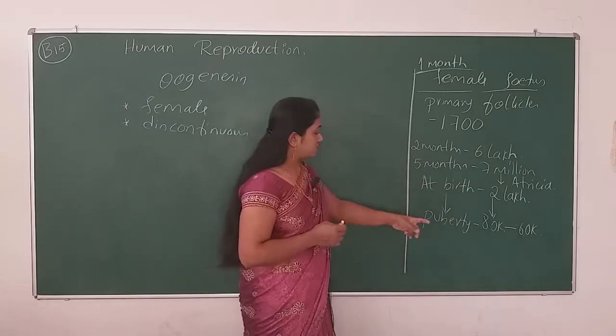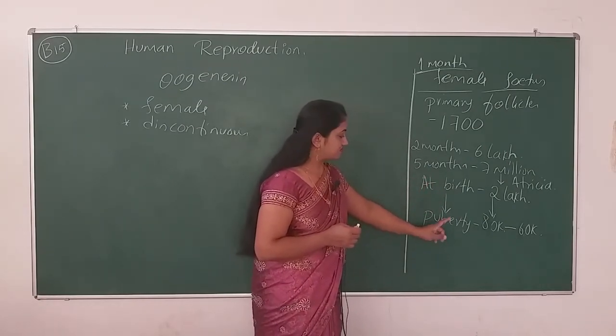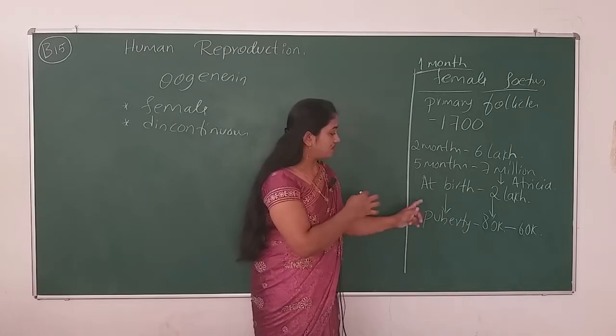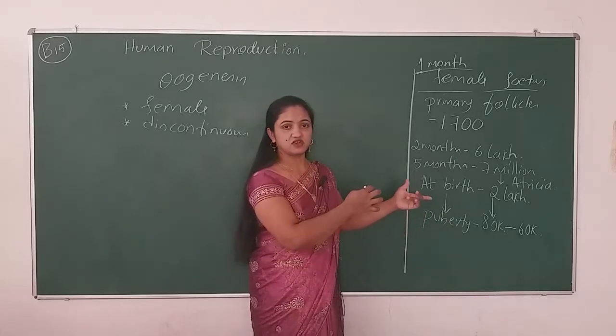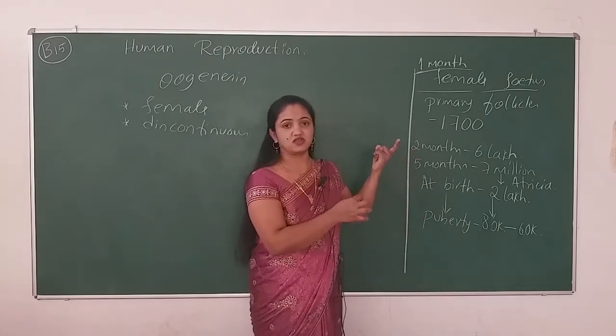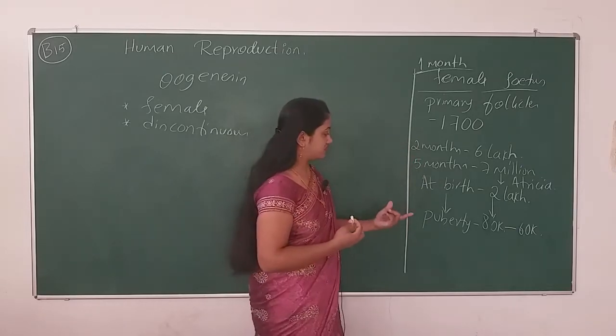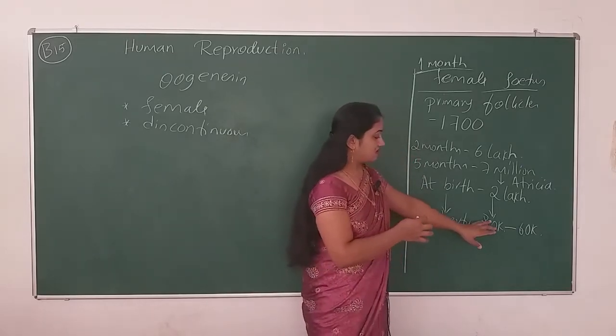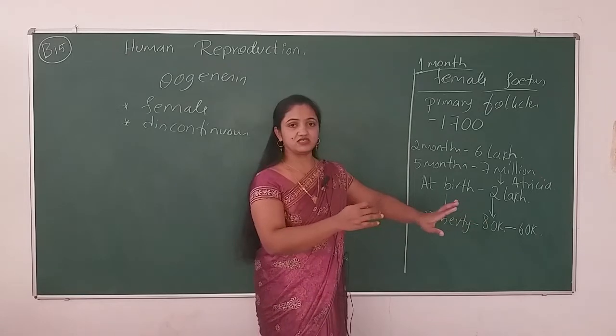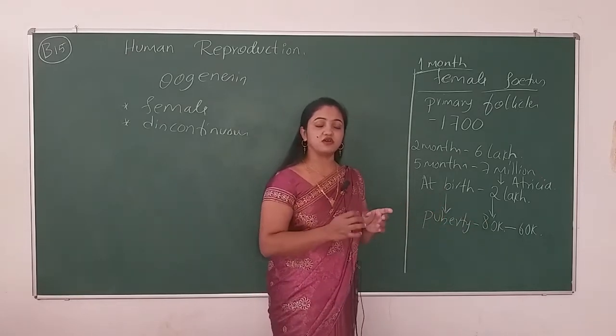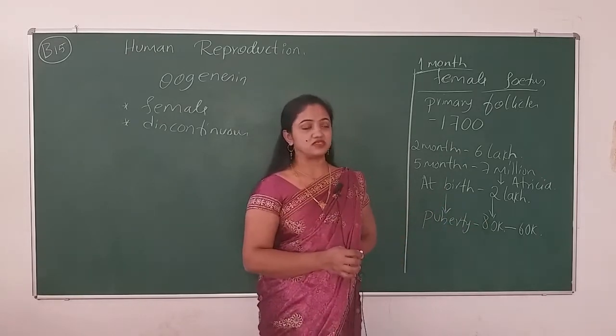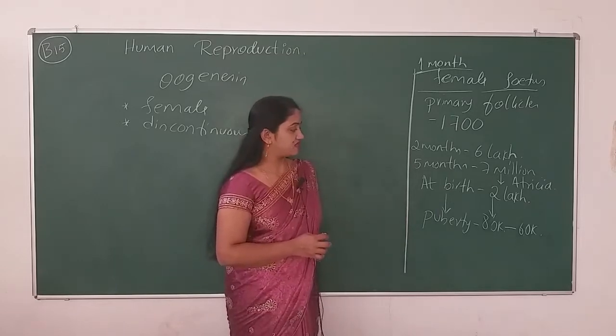Alright, when the female faces her first menstrual cycle, the egg will release, so on and so on. We have learnt all this in the lower classes. But what will happen here?